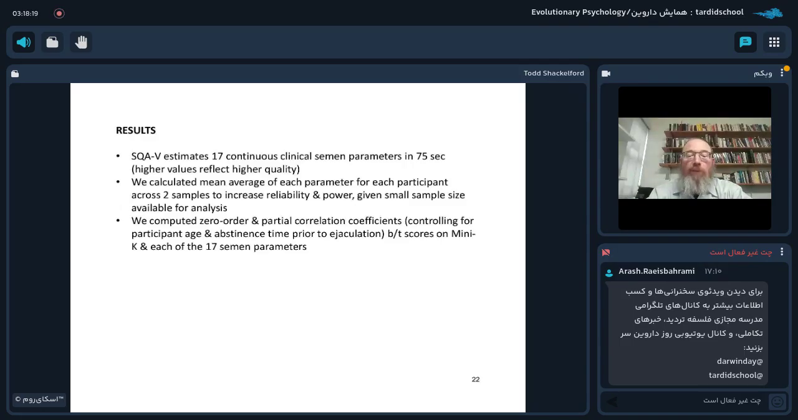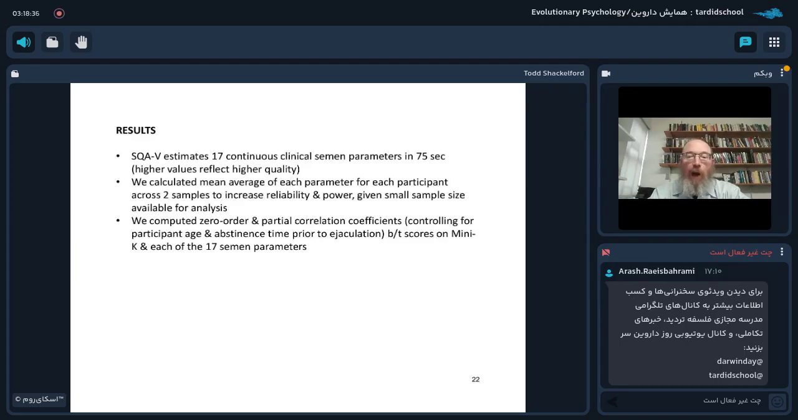What did we find? Well, let me note first that the SQAV estimates 17 continuous clinical semen parameters and it does this in about 75 seconds. So it's quite remarkable technology. Higher values in each case reflect higher quality.